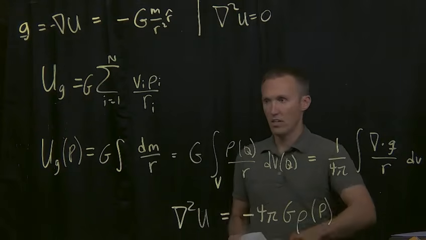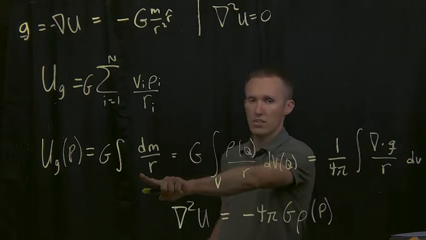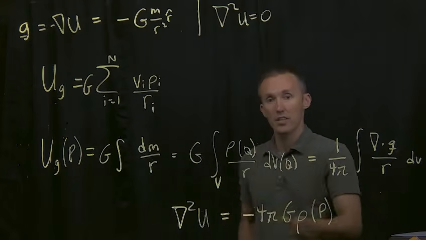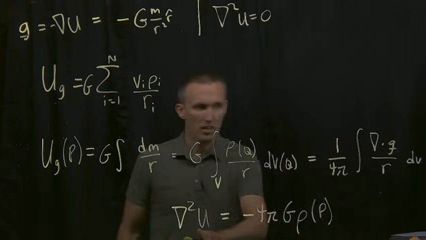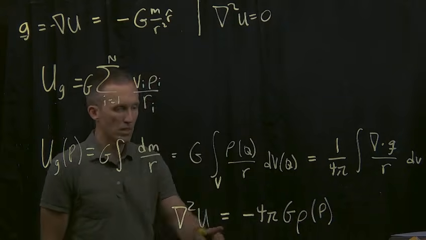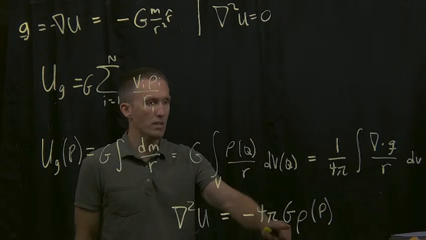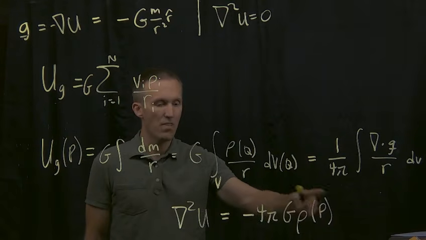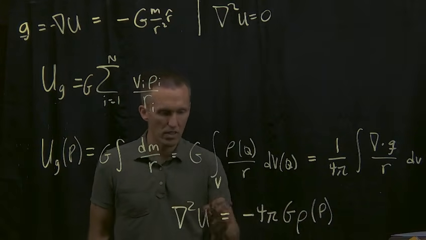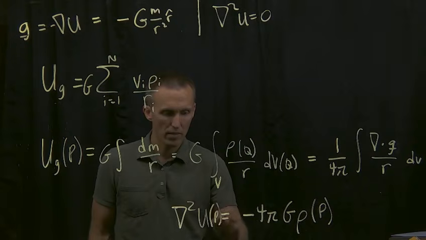So this now is just a different form of this equation. So this is the integral form. This is the differential form. It says that the Laplacian of the gravity potential u is equal to negative 4 pi times the gravity constant times the density at that particular point P. So this is the Laplacian u at the point P.